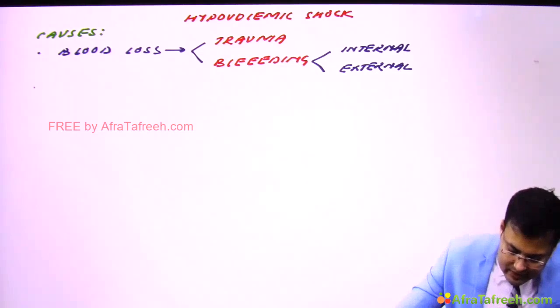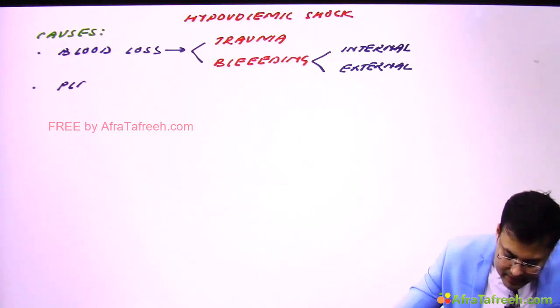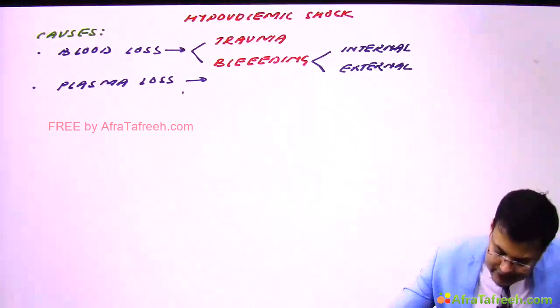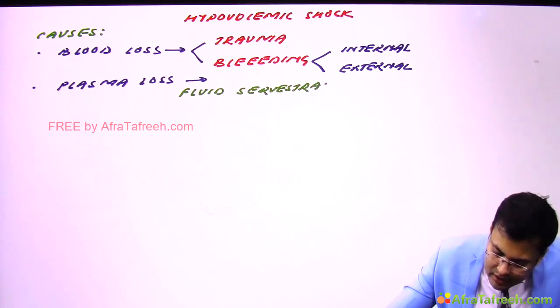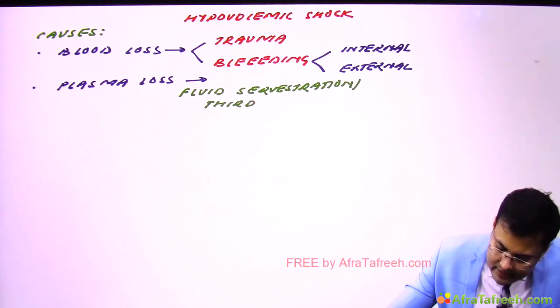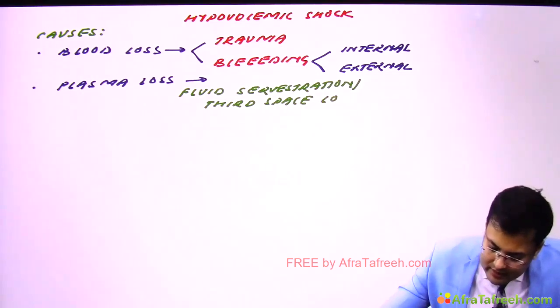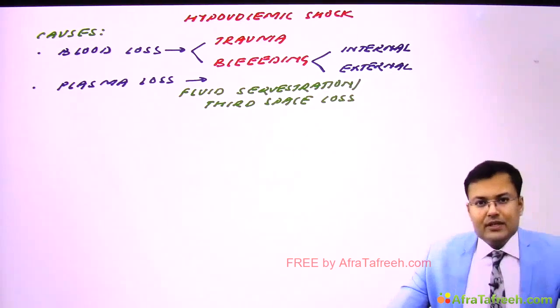So the second cause is plasma loss, and it occurs because of fluid sequestration, also known as third space loss, and classically we see this in patients of burns.